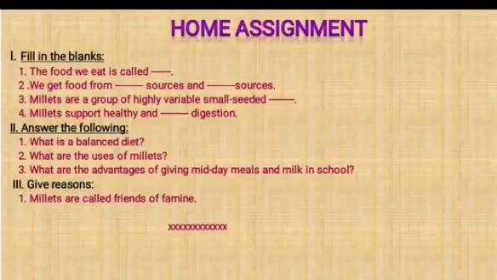Second main, answer the following. First question, what is a balanced diet? Second one, what are the uses of millets? Third one, what are the advantages of giving midday meals and milk in school? Third main, give reasons. Millets are called friends of famine.